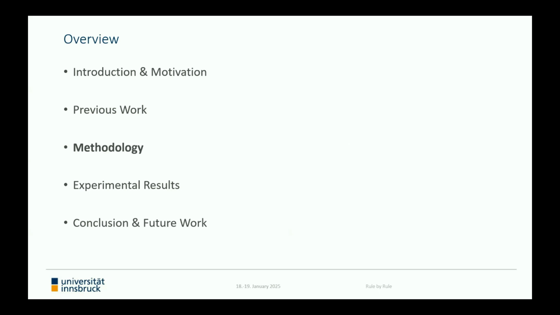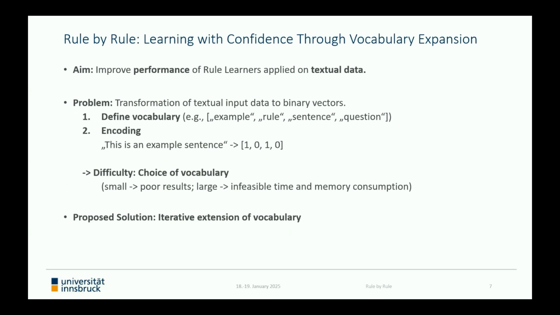In the following, I want to explain in more detail the principal problem as well as our approach to solve it. So in this work, we forget for a moment what has already been done in our previous work and consider the classical rule learning methods with the aim to improve their performance in the context of text-based classification. At the end of the day, we can combine the iterative approach introduced in this paper with the already existing framework from our previous work and obtain an approach that is perfectly suited for problems considering a combination of nominal and textual input data.